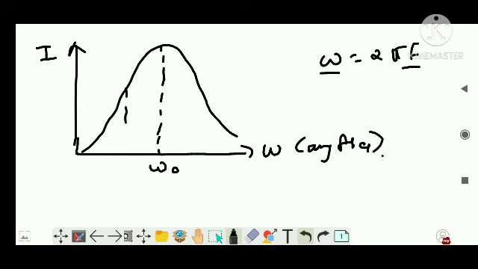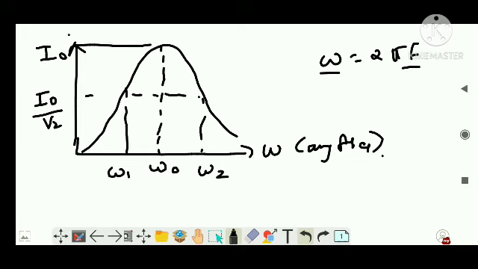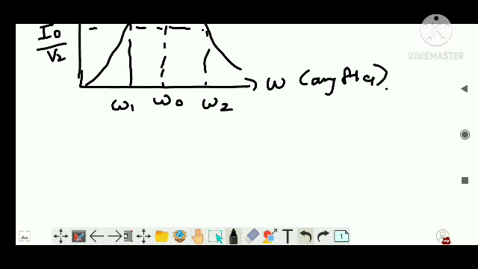Now I am going to depict two further points in frequency section, that is omega 1 and omega 2, and this is corresponding to the current which I wrote as I naught by root 2, and the peak one is I naught, right? Clear? Same as that of the previous figure. Now guys, we know in the case of AC, the maximum current which can flow is IRMS, right?